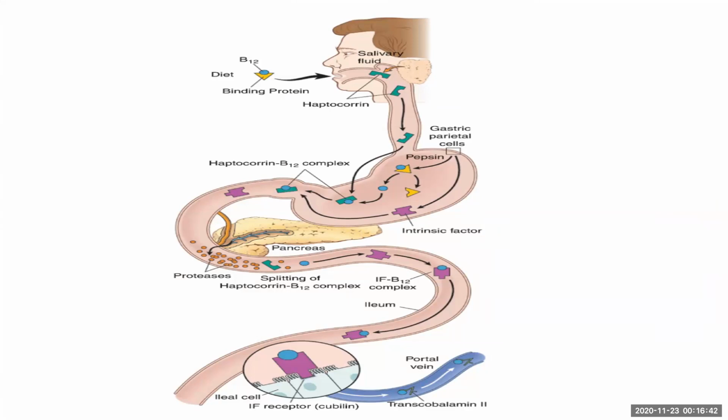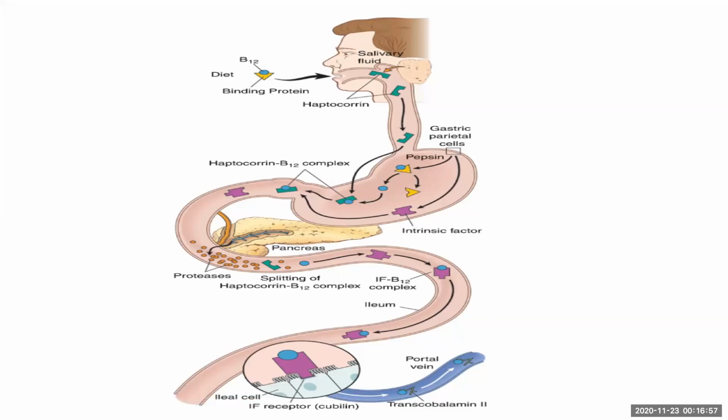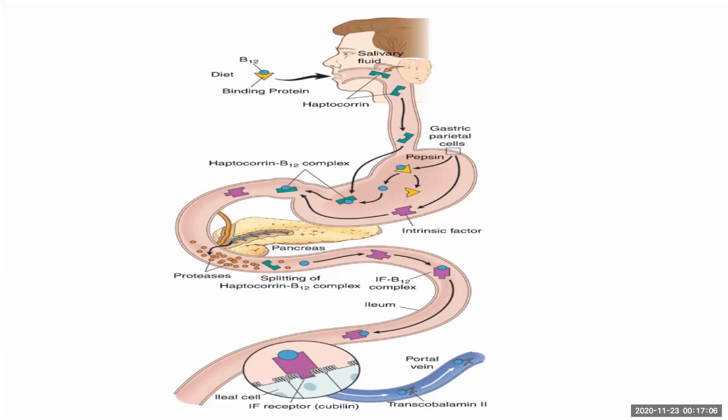And this intrinsic factor and B12 complex is taken up by the intrinsic factor receptor, cubilin, into the bloodstream where it is transported with the help of transcobalamin 2. Cubilin receptor mutations can cause a rare form of hereditary vitamin B12 deficiency called Imerslund-Gräsbeck syndrome. Cubilin is also present in the renal epithelial cells, hence the patient also has proteinuria.